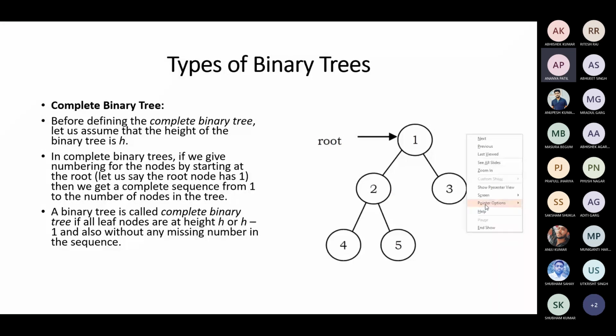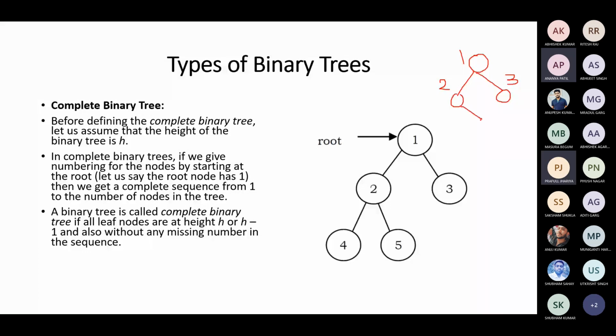Now let me take an ink and pen. Let me explain what this says. Suppose you have this node, you have the root and two children. You will start giving this node 1, this node 2, this node 3. Suppose I draw here, what number should this node have? It's 5, right?